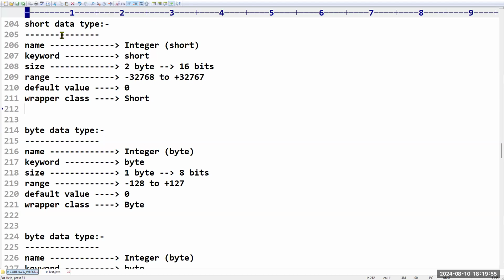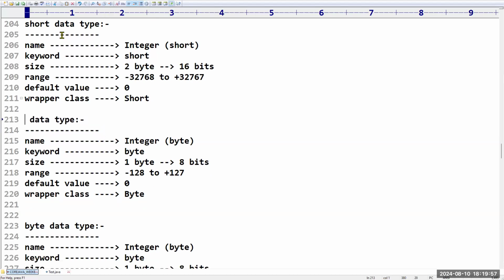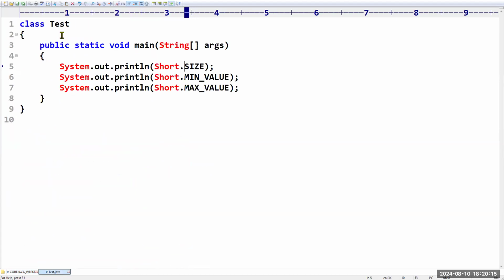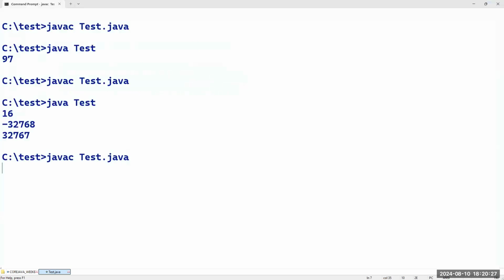Then, sir, what about the next one? The next one is the integer data type, the most commonly used data type. Okay, so int. The keyword name is int, which is going to take 4 bytes. 4 bytes means 32 bits. Sir, the range is not this simple, a big range we have to take. But please make sure, for the wrapper class, it is not int. We have to take the complete name. Then see what will happen.